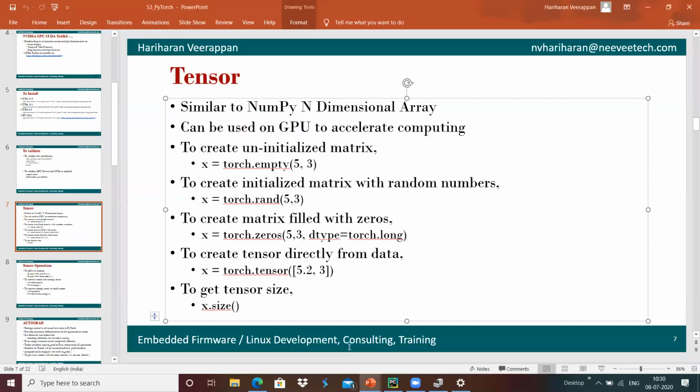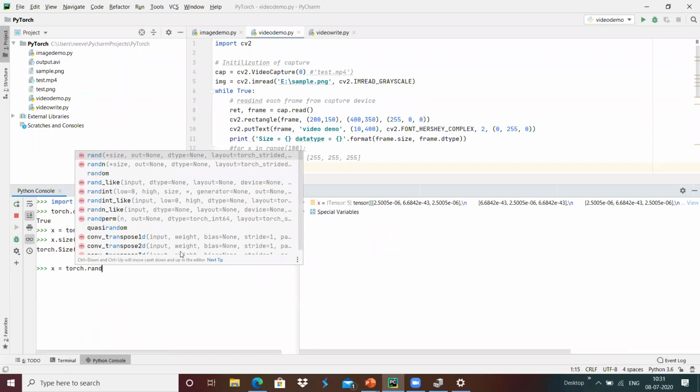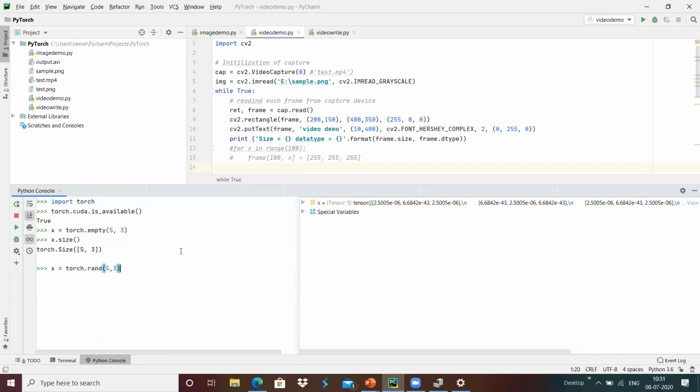If we want to create a tensor with random numbers, then we can use torch.rand of 5 comma 3 as the function. For example, x equals torch.rand of 5 cross 3, which provides random numbers.